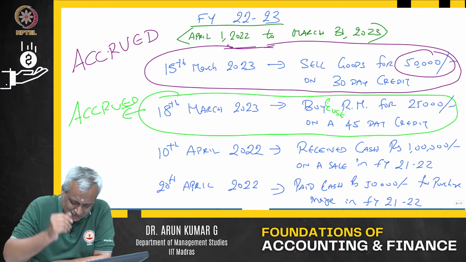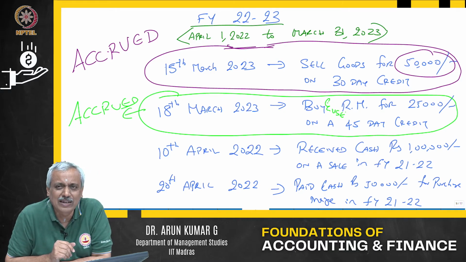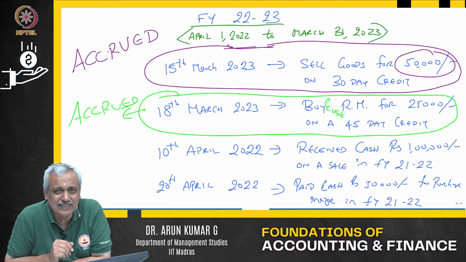Even if you look at, for example, an interest certificate, normally for income tax filing, you will go to your bank and ask for an interest certificate. Imagine you have half a dozen fixed deposits in a bank, and you ask for an interest certificate at the end of the financial year.